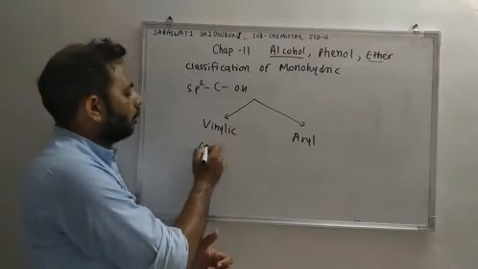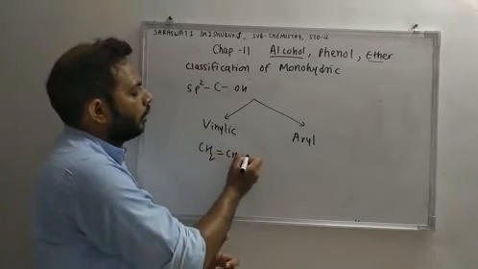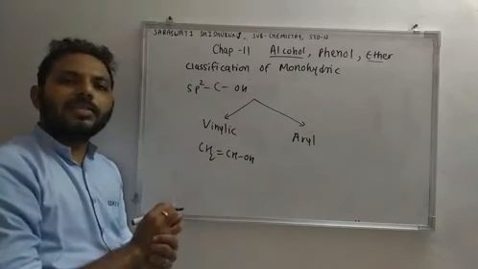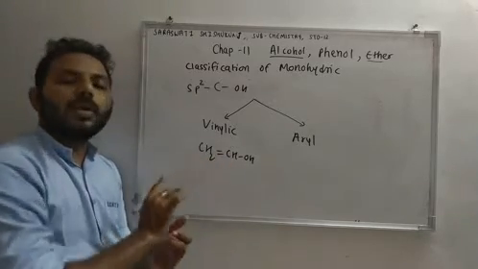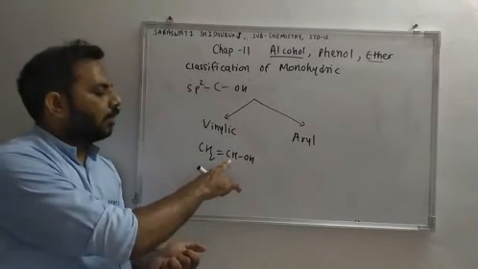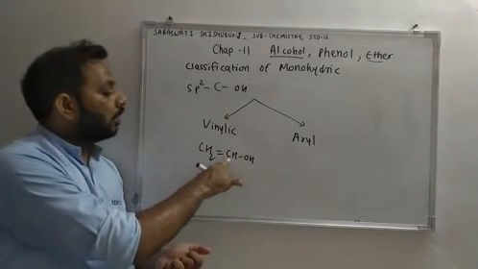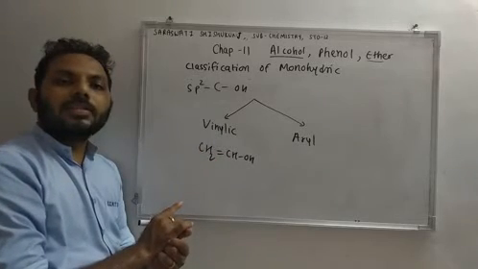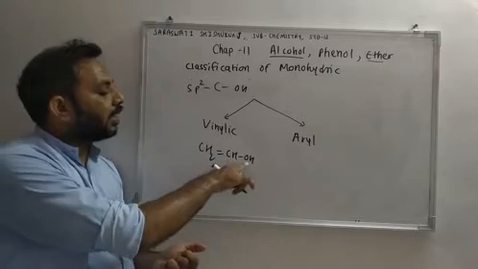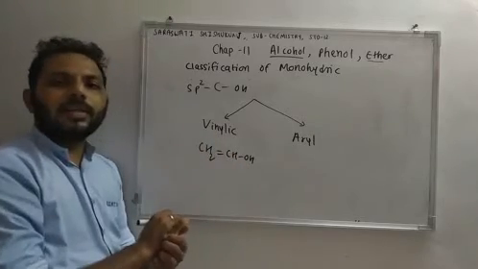Vinylic means the carbon which is having OH group is sp2 hybridized or it is double bonded. So this is vinylic alcohol. The carbon which is having OH group is sp2 hybridized, or we can say that it is double bonded. So this carbon is double bonded and this carbon is having OH group, then that is known as vinylic.